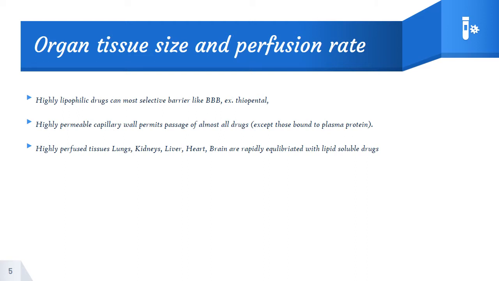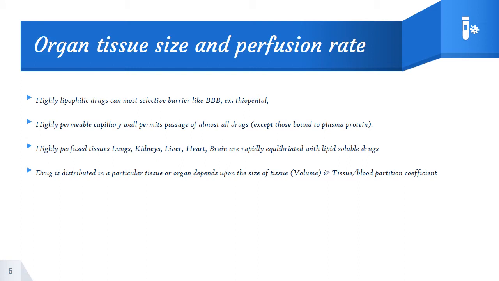So highly perfused tissues such as lungs, kidney, liver, heart, and brain are rapidly equilibrated with lipid soluble drugs. The distribution of a drug in a particular tissue or organ mainly depends on the size of the tissue and the tissue or blood partition coefficient. So this is the major driving force. Example, thiopental IV. In case of IV administration of thiopental, it's a highly lipophilic drug, with a high tissue or blood partition coefficient towards the brain and adipose tissue. So that is the nature of thiopental.